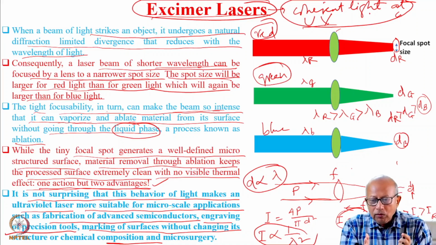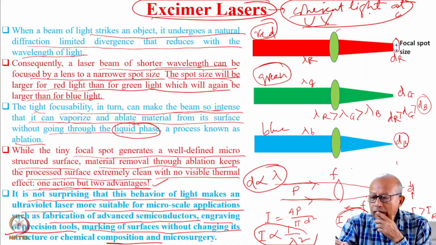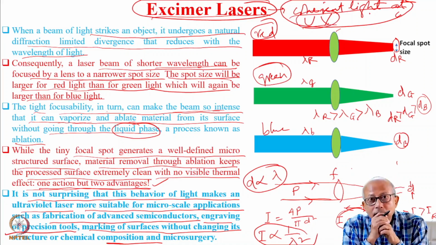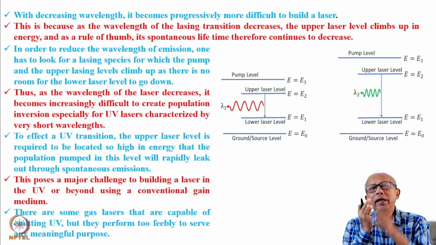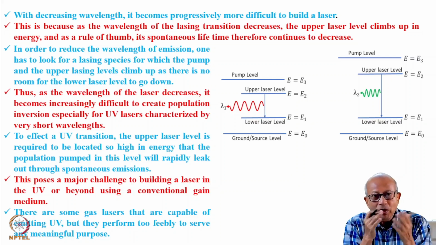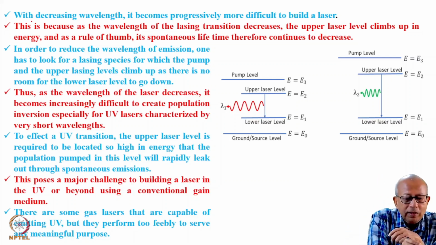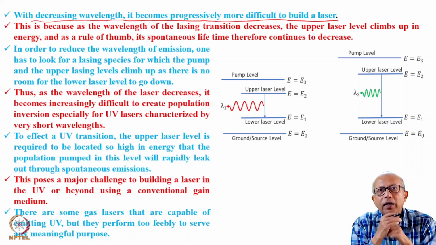All right, so that is why an ultraviolet laser capable of emitting coherent light at ultraviolet wavelength is important. Very important applications. Now, let us see why the excimer laser is important. The obvious question is, is it difficult to build an ultraviolet laser? Yes, indeed it is difficult. With decreasing wavelength, it becomes progressively more difficult to build a laser.